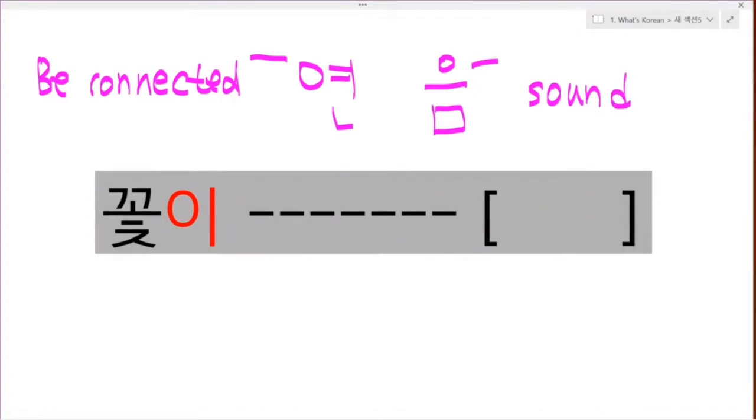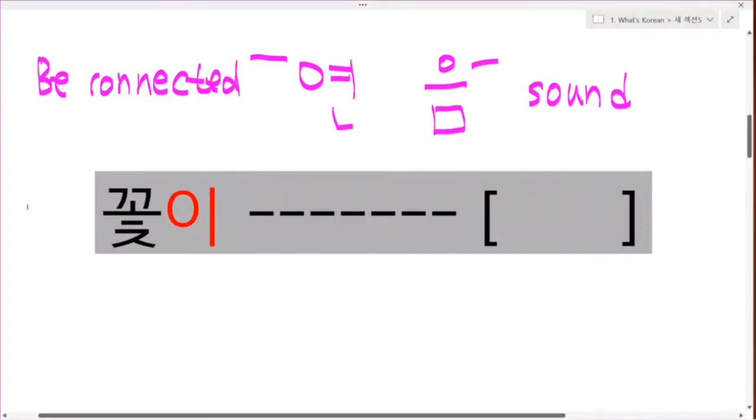Since it is just a natural phenomenon in which the final consonant leads to the first sound of the back syllable that starts with a vowel, it's not considered a phonetic change. You can listen well only when you know 연음.